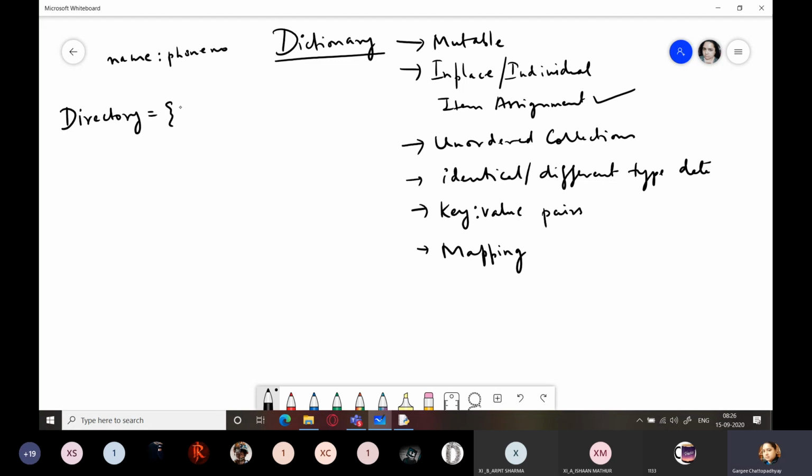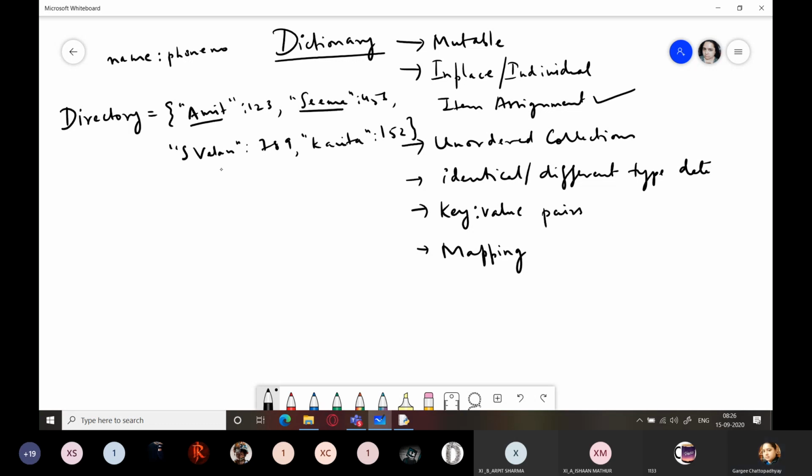So I'm just going to write it. So you can see 4 people and their phone numbers. In what way? This is the key, name is the key, and 789, the number, is the value.